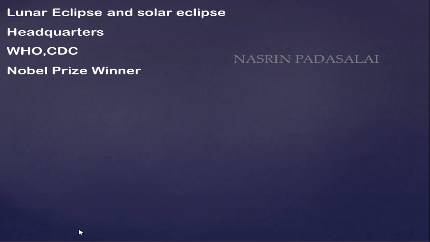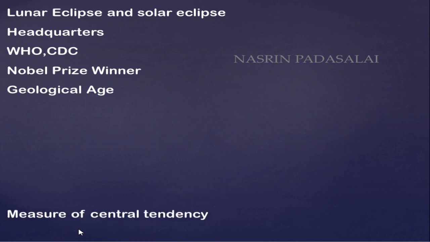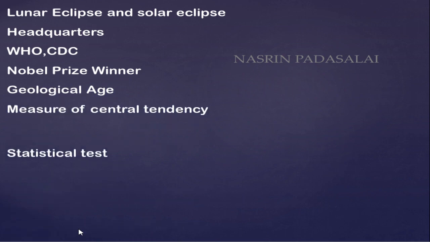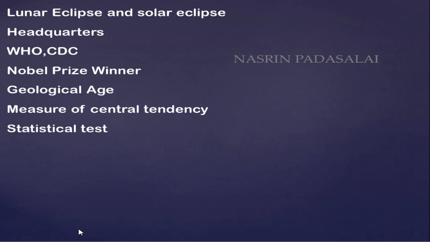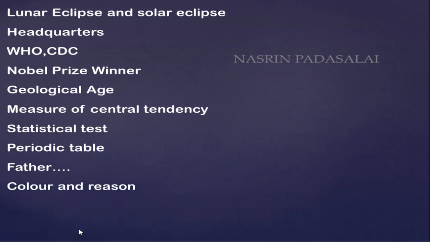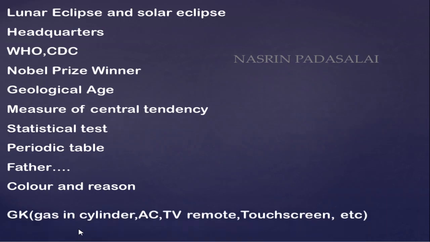Next, you need to know about Nobel Prize winners in chemistry and also biological sciences. Next, geological ages. Next, measures of central tendency and statistical tests like ANOVA and the student t-test. Next is the periodic table. Next is father of: who is the father of inorganic chemistry, who is the father of genetics, like that they will be asking. And colour and reason: why grass is green in colour, why onion is pink in colour, why red soil is red in colour, like that they will be asking.